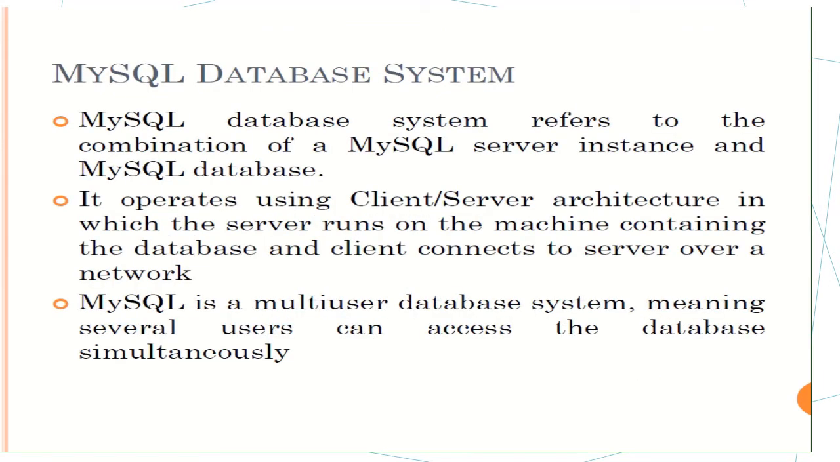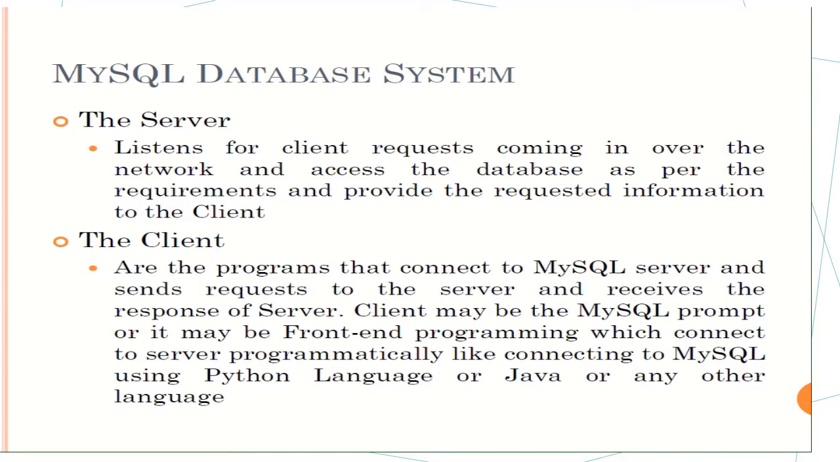Next, the MySQL database system refers to the combination of a MySQL server instance and a MySQL database. It operates using a client-server architecture in which the server runs on the machine containing the database and the client connects to the server over a network. MySQL is a multi-user database system, meaning several users can access the database simultaneously. In this database system, we have two things. First one is the server and second one is the client. The server listens for client requests coming in over the network and accesses the database as per the requirements. And the clients are the programs that connect to the MySQL server, send requests to the server, and receive the response of the server. Okay.